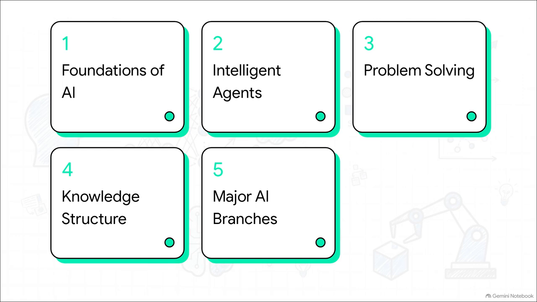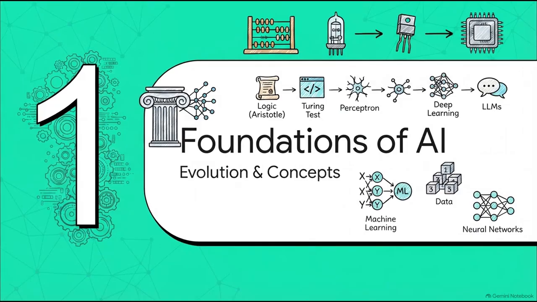1. Foundations of AI. 2. Intelligent agents. 3. Problem solving by search. 4. Structuring AI knowledge. And finally, 5. Major branches of AI. Let's get right into it. Starting off with Section 1, Foundations of AI, Evolution and Concepts.